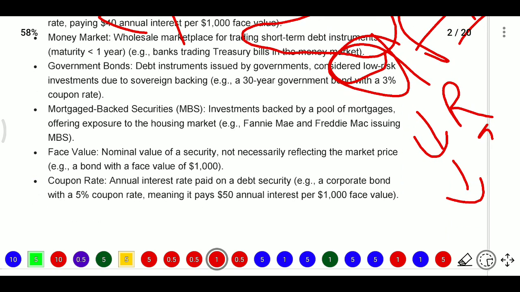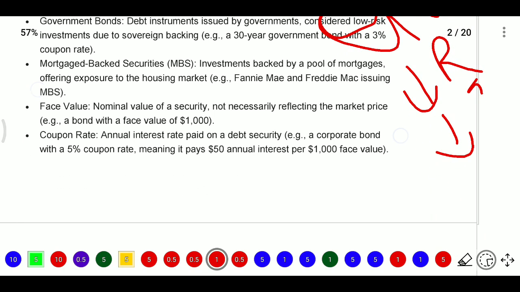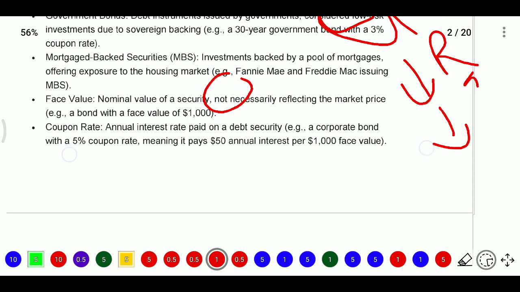And mortgage-backed securities are investments backed by a pool of mortgages, offering exposure to the housing market. For example, Fannie Mae and Freddie Mac issue these MBS, that is mortgage-backed securities. Face value is the nominal value of a security, not necessarily reflecting the market price. For example, a bond with a face value of $1,000.